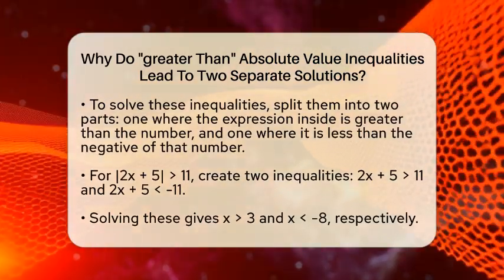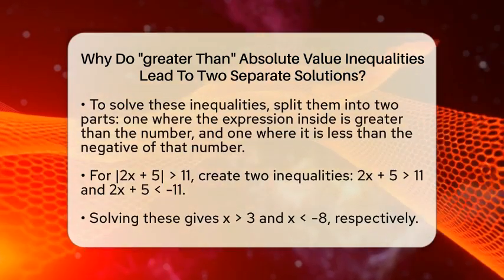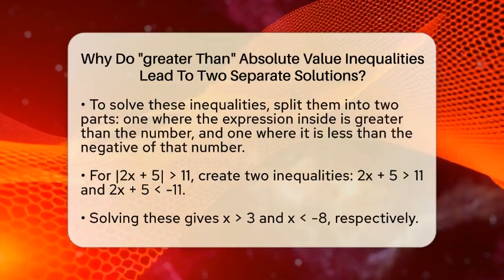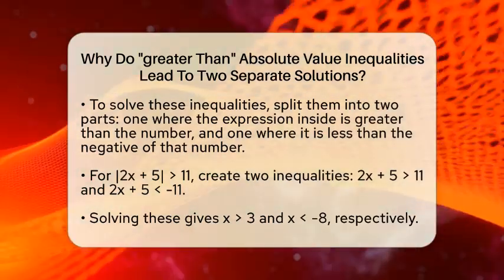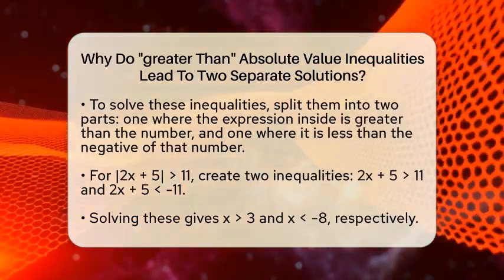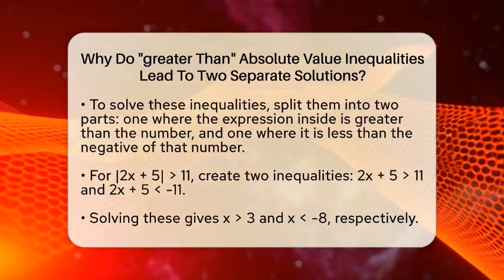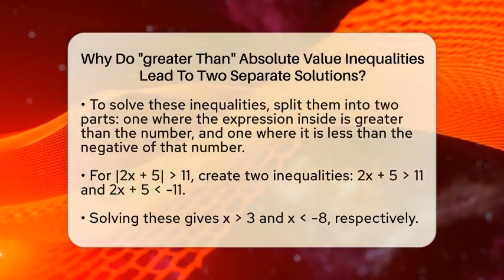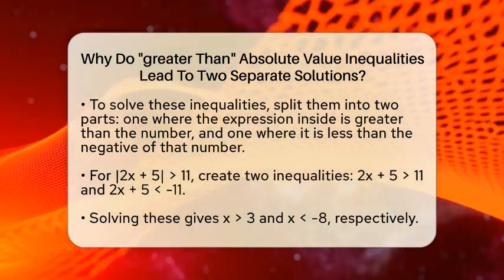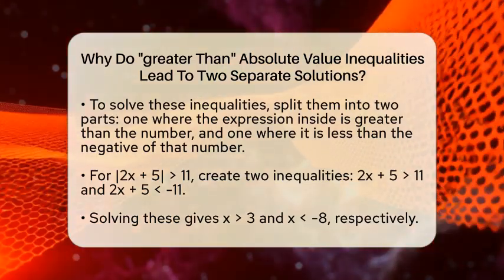For the case where the absolute value of x is greater than a positive number, you split the problem into two parts. One where the expression inside the absolute value is greater than the number, and another where it is less than the negative of that number. For example, if you have the inequality absolute value of 2x plus 5 is greater than 11, you write two inequalities. 2x plus 5 is greater than 11, and 2x plus 5 is less than -11.